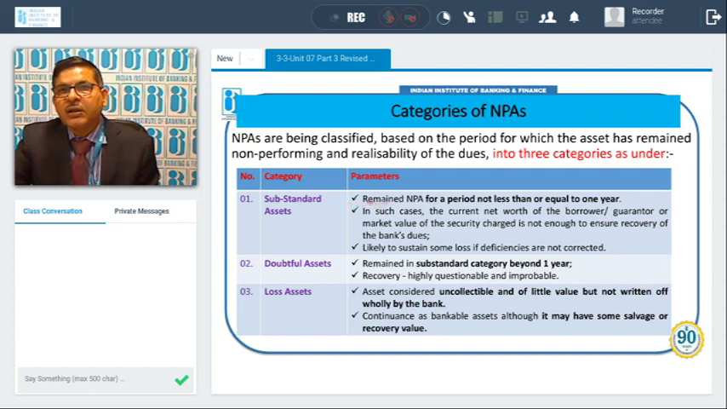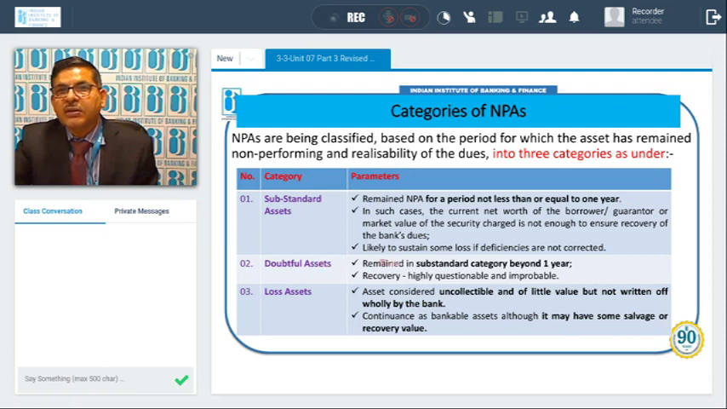What are the parameters here? The account has remained NPA for a period less than or equal to 1 year. Then it will be a substandard asset. In such cases, the current net worth of the borrower or guarantor or market value of the security charged is not enough to ensure recovery of the bank's dues. Likely to sustain some loss if the deficiency is not immediately corrected, then there is likely to be some loss to the bank or to the unit.